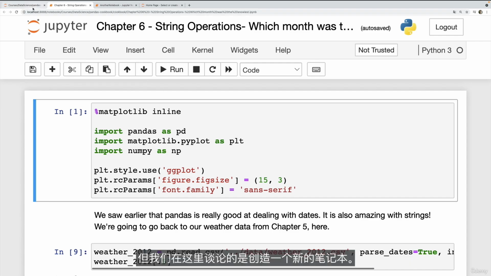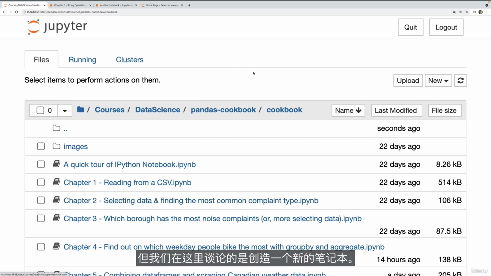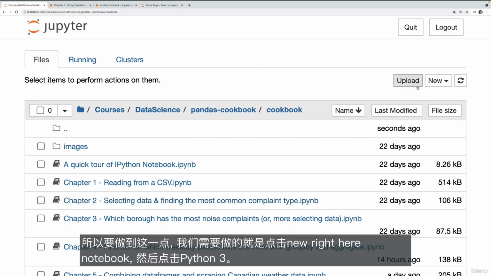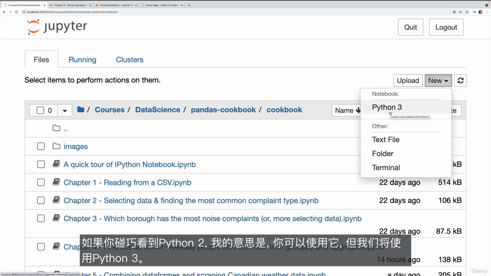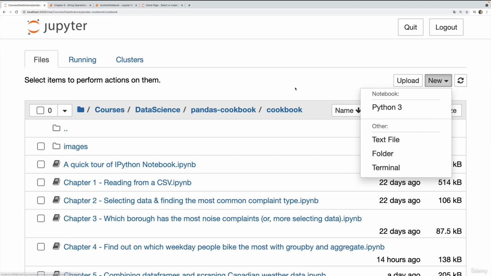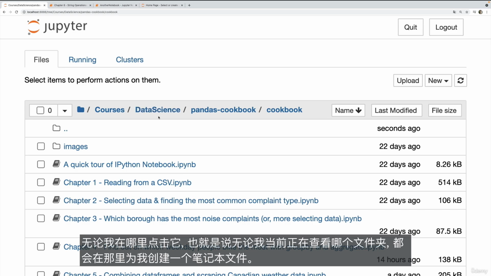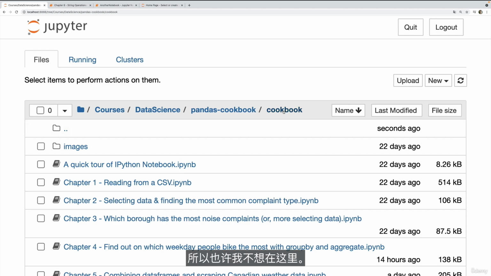But what we're here to talk about is creating a new notebook. So to do that, all we need to do is click on New right here, Notebook, and then Python 3. If you happen to see Python 2, I mean, you can use it, but we're going to be using Python 3, so you definitely want that one. And wherever I click this, meaning whatever folder I'm currently viewing, that's where a notebook file will be created for me. So maybe I don't want one here.